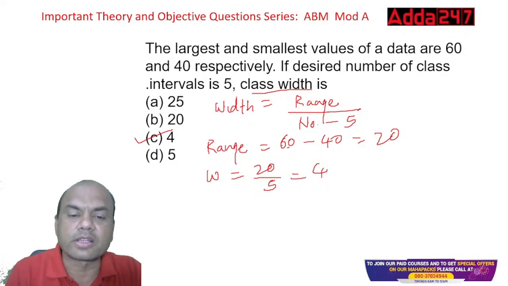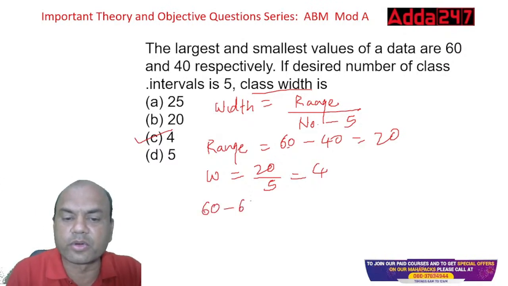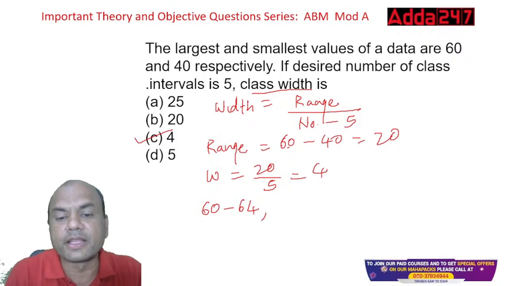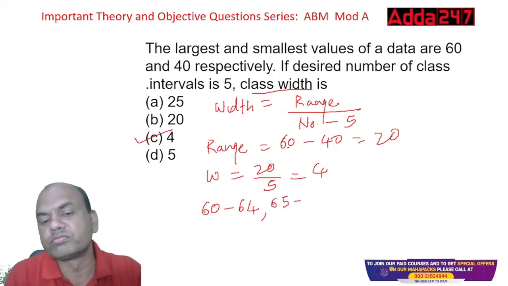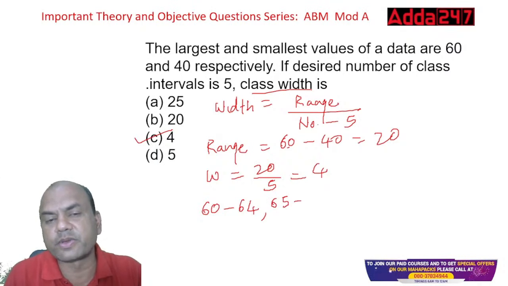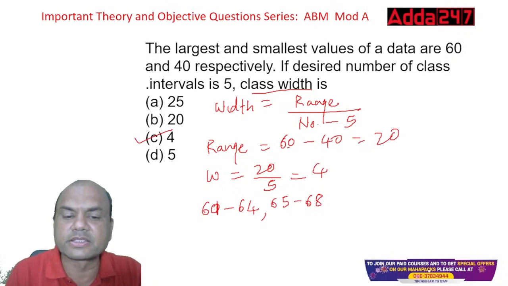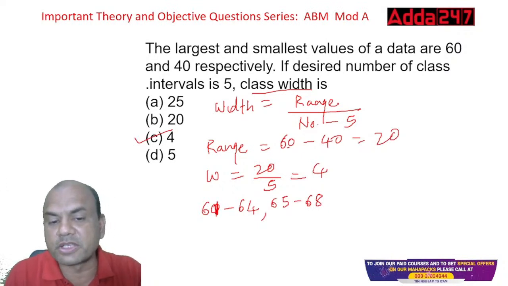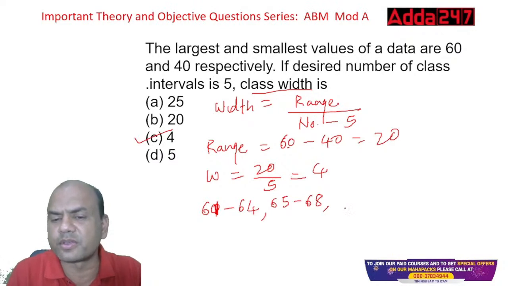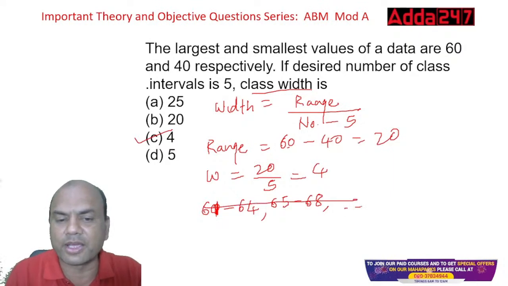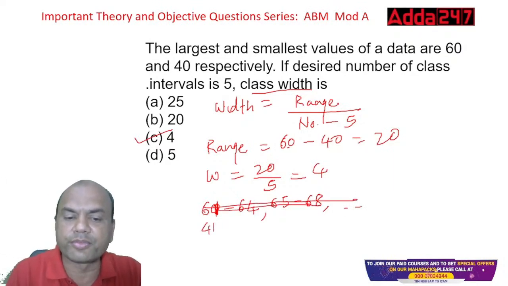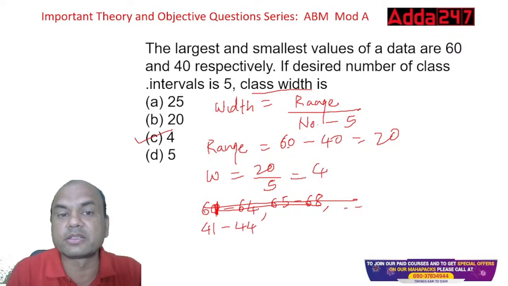It means your classes are 60 to 64, then 65 to 68. Even this you can make it at 61. This is an inclusive group: 61 to 64, 65 to 68 and so on. The last one starts from 40, so 41 to 44, because its lowest is 41. Or you can start it from 40 also, 40 to 44.